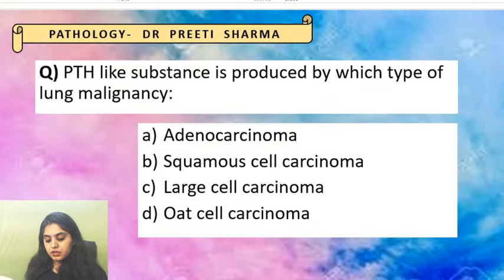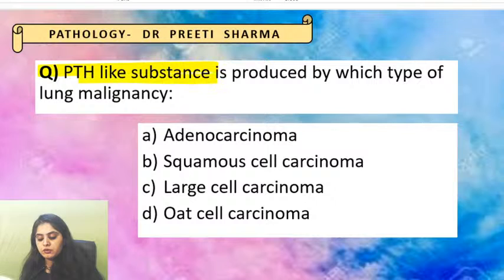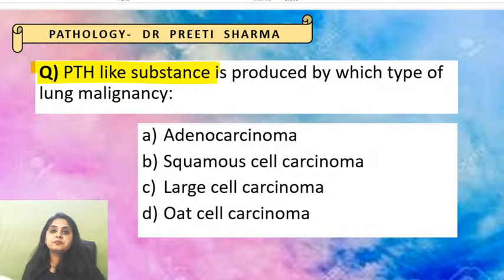Yes, everyone. So this is another one. Just now we discussed a couple of lung questions, so maybe another one here. PTH-like substance is produced by which of the following lung malignancies? I expect everyone to answer this now, because I've taught you everything about it. So what will a PTH-like substance do? Think that way. What can it elevate?